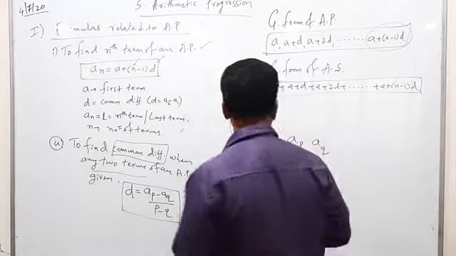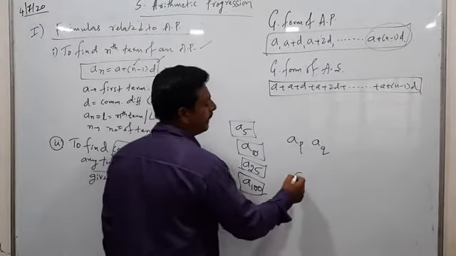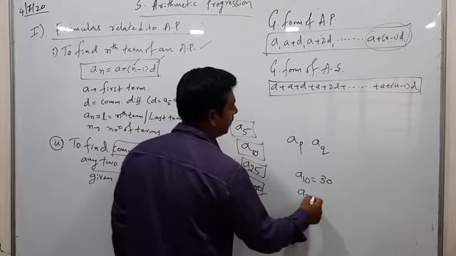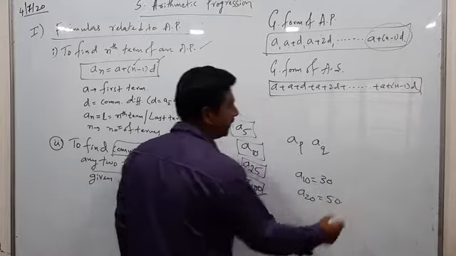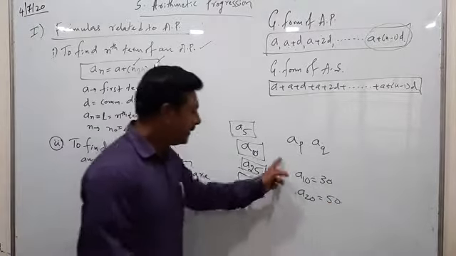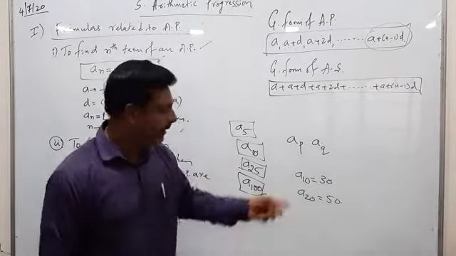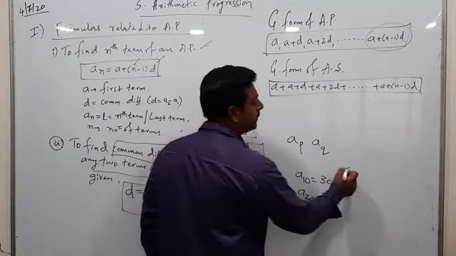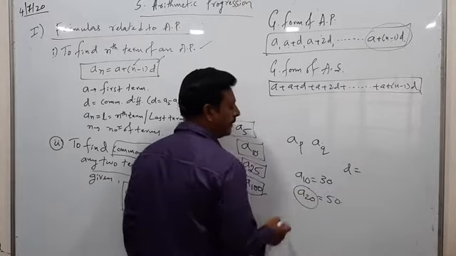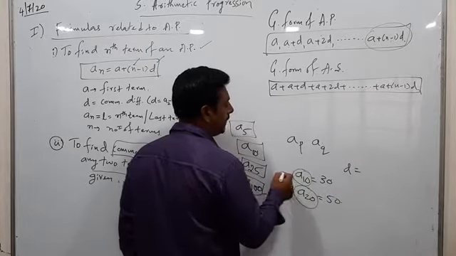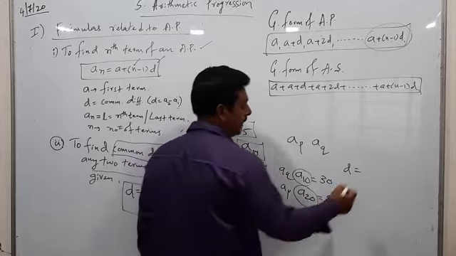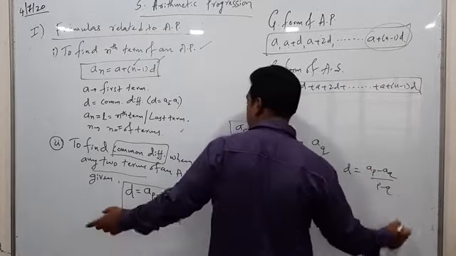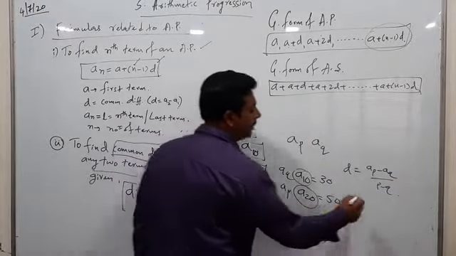How, sir? I want to take some example. For example, a10 = 30 and a20 = 50. Then find the common difference. In this, anyone you can take as ap, anyone you can take as aq. To find out the common difference, d = , I am taking the big one as ap and the small one as aq. Then what you will get? (ap - aq) / (p - q). This itself is a formula. What is ap value?